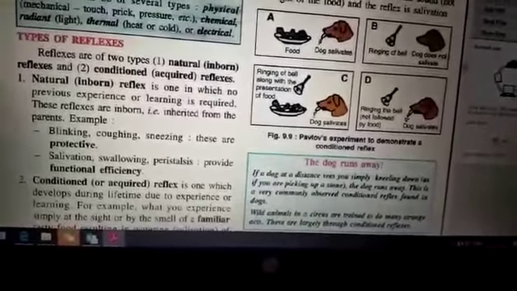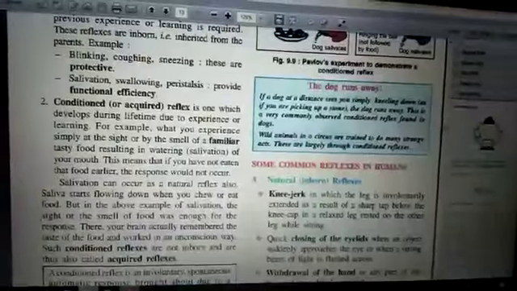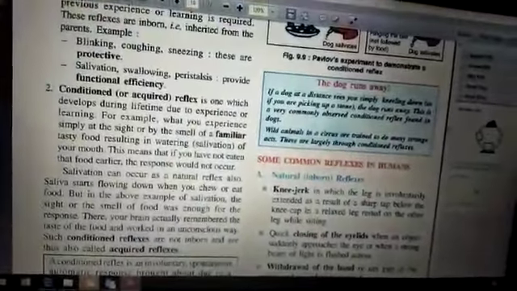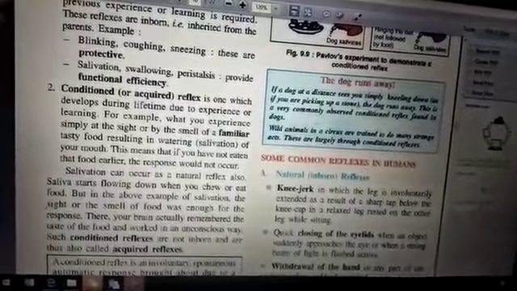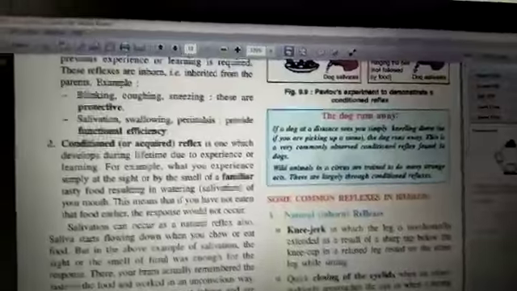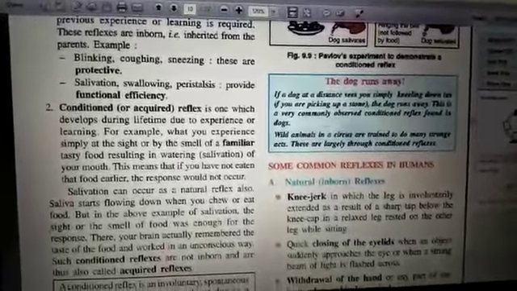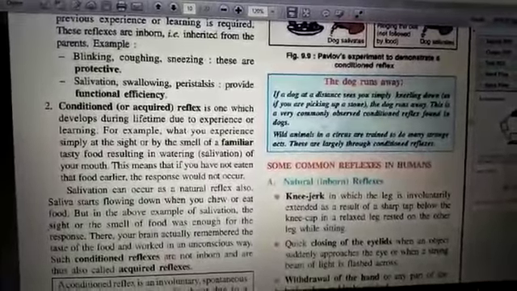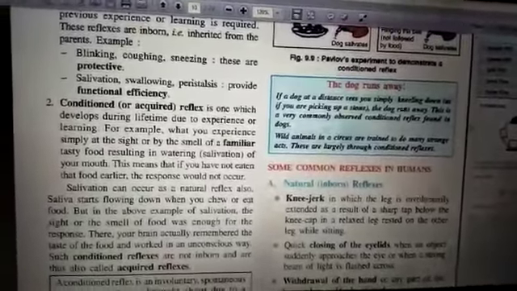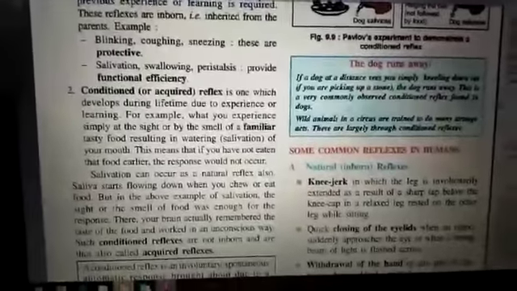This is about the acquired reflexes, which are not inborn and which are acquired during the lifetime. In the book also some things are given, like if a dog at a distance sees you simply kneeling down, he comes near you. So these are just some examples of how conditioned reflexes take place.